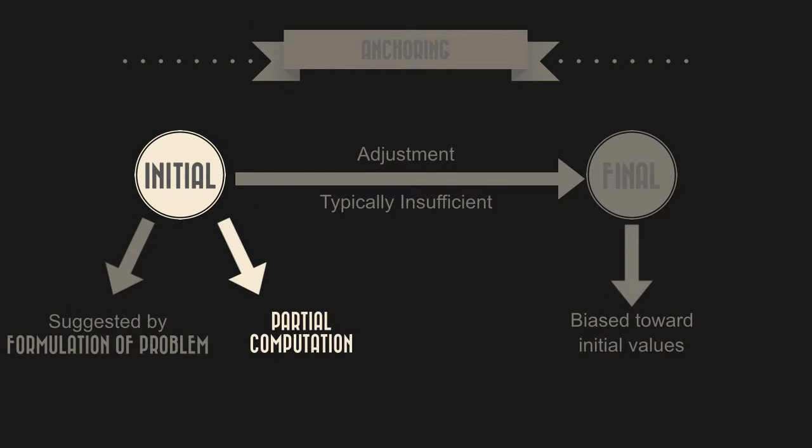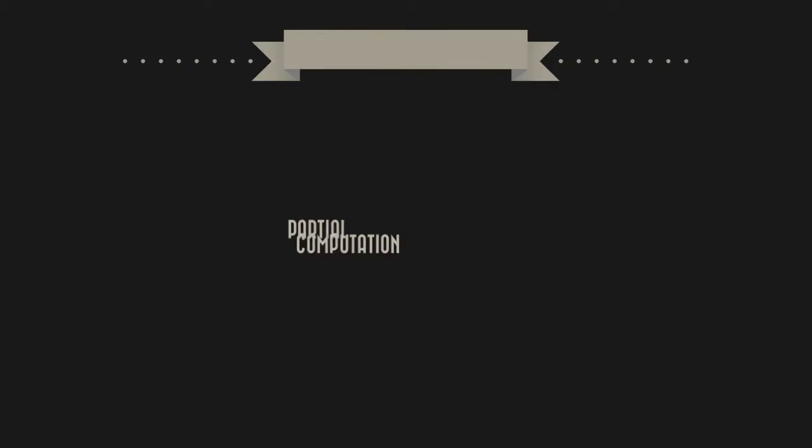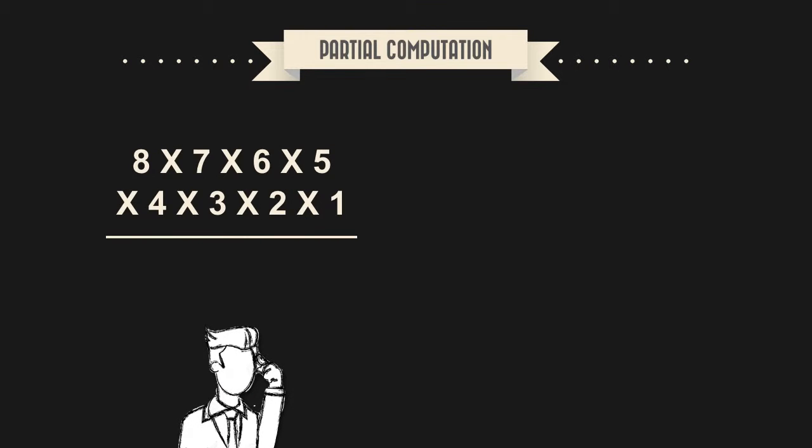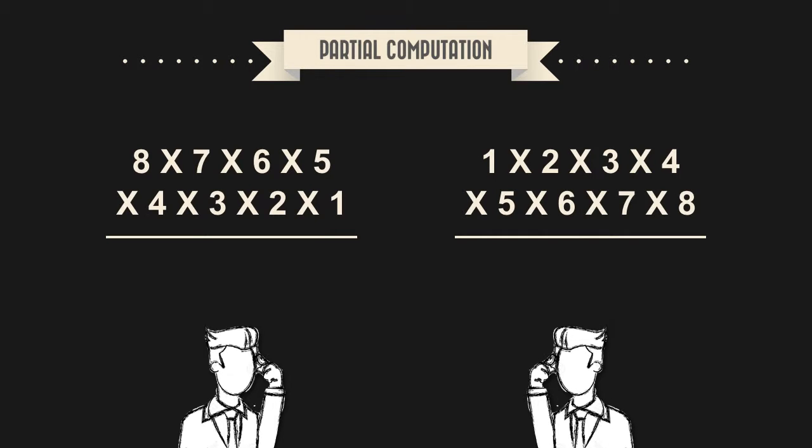The initial value or starting point may also be the result of partial computation. A study of intuitive numerical estimation illustrates this. Two groups of high school students were instructed to estimate within 5 seconds a numerical expression that was written on the blackboard. One group estimated the product of 8, 7, 6, 5, 4, 3, 2, 1, while the other group estimated the product of 1, 2, 3, 4, 5, 6, 7, and 8.